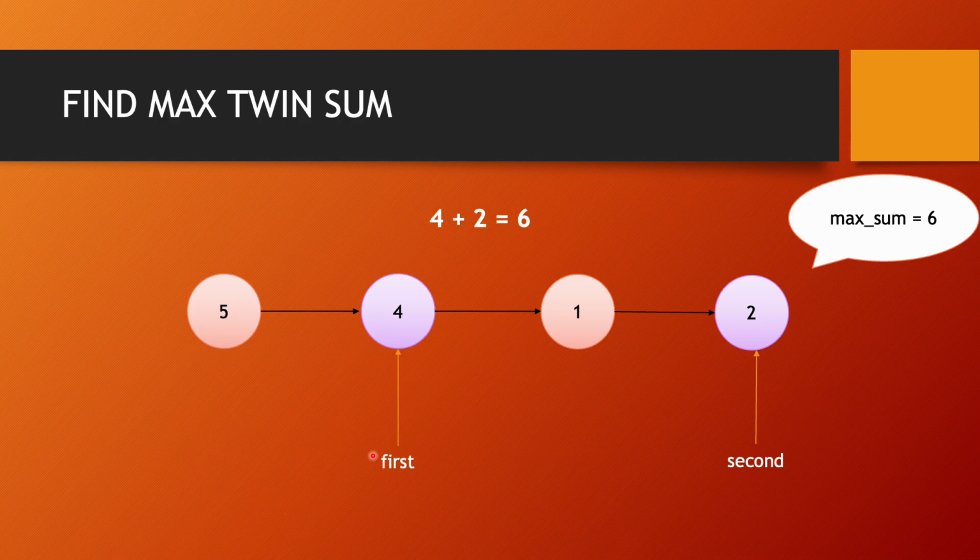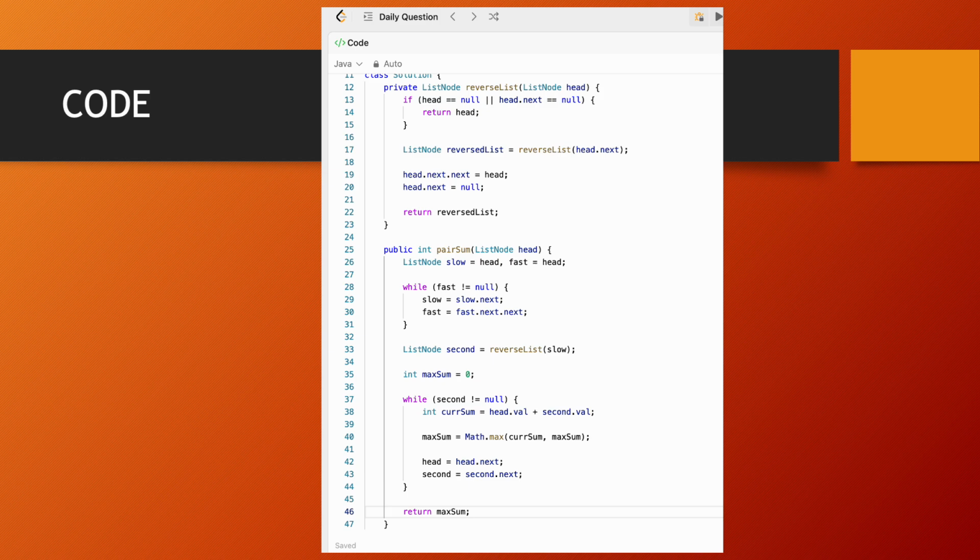Moving on, our first and second pointer moves ahead by 1 step. And again, our current sum is 6. And we have a maximum variable which stores the maximum value seen so far. Moving on to the code part, we see that I have two functions here. First is reverse list and the second is pair sum.